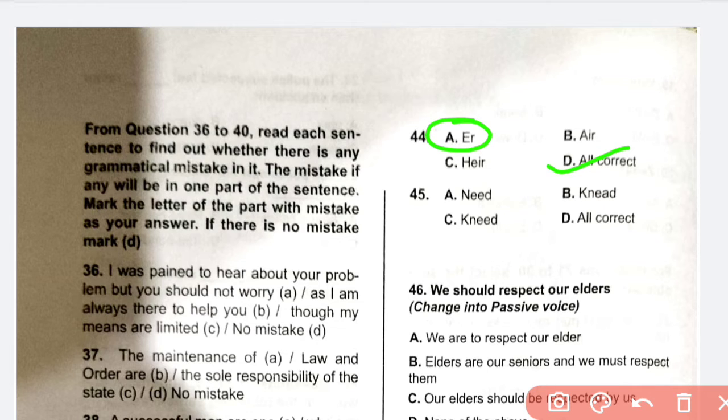Okay. So 45, need, or D, all correct. So for me, A is also correct, B is correct, and C is also correct. It's a verb of need. K-N-E-E-D, need. So I'll take this question as D as the correct answer. For you, it's up to you which one is correct. You can check.